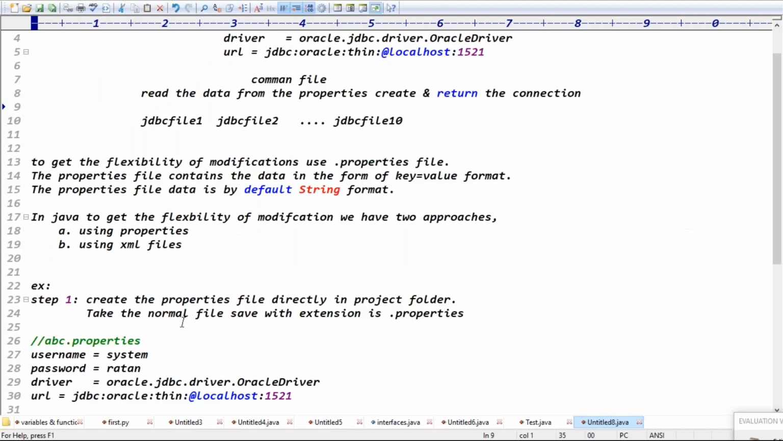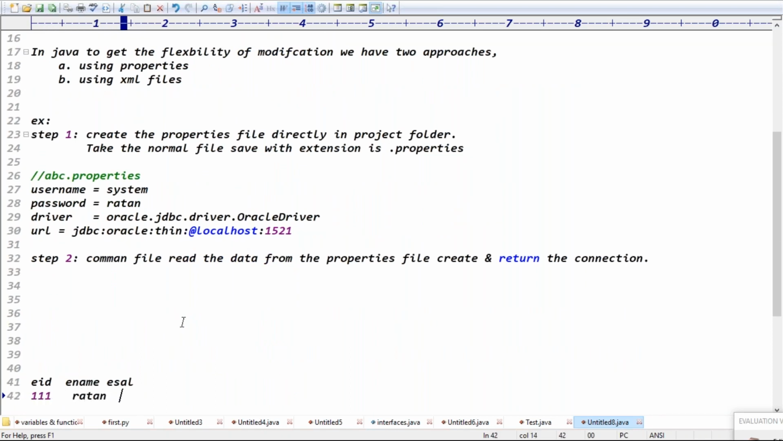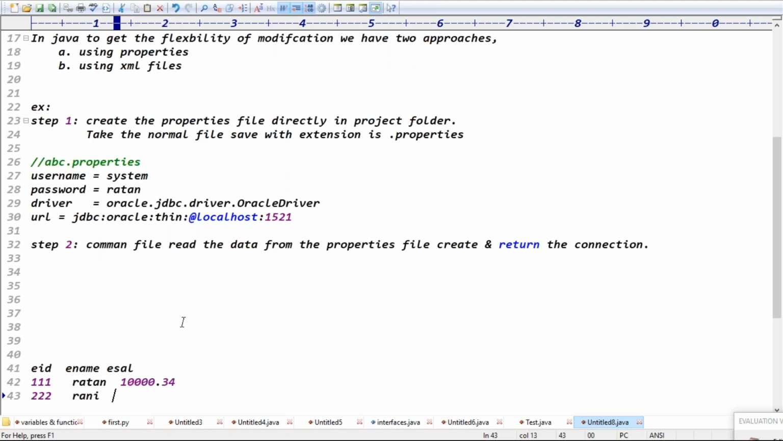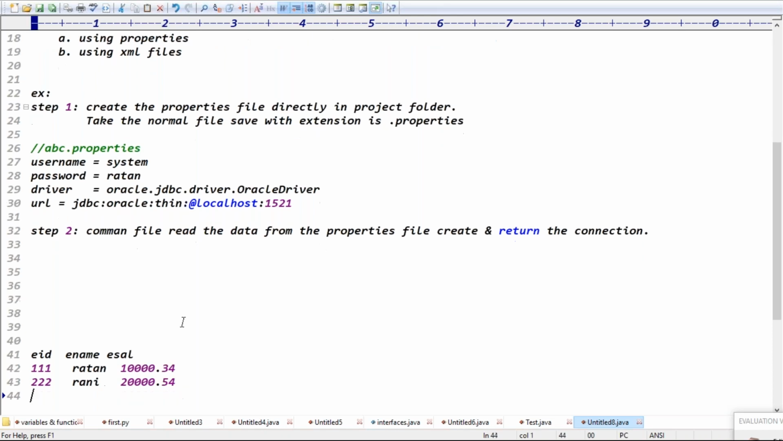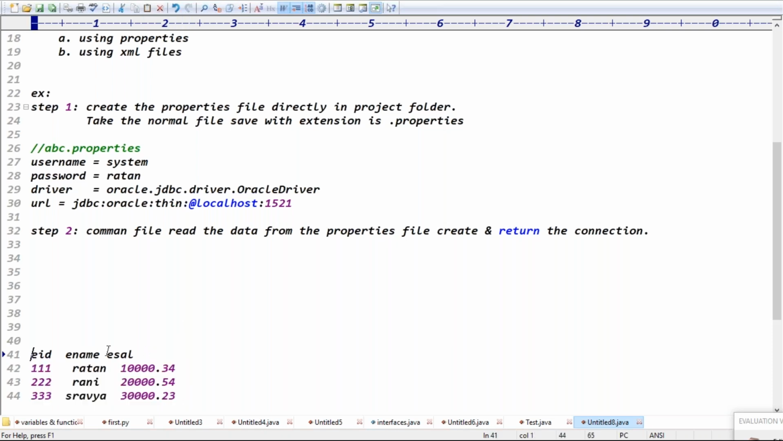To understand what metadata is, take an example. Employee ID, employee name, employee salary: 111, Rani, 10,000.45; 222, 20,000.45; 333, 30,000.23. Just like this, I can write it in a table. This is called data. What about the employee ID, name and salary headings? This is data about the data.